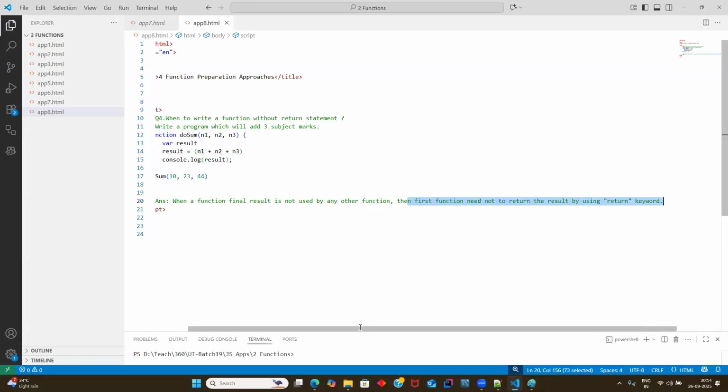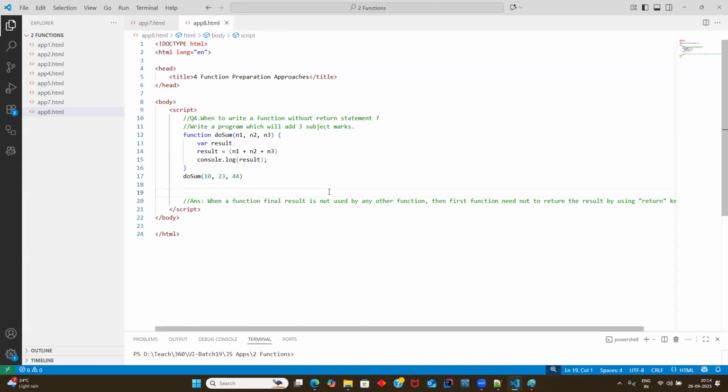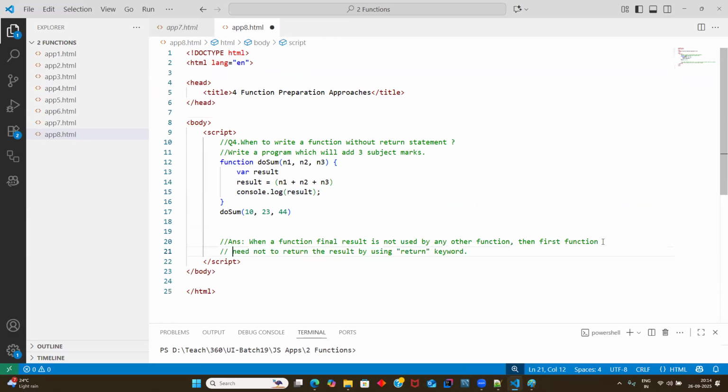It's completely not required, because my requirement is completed using only one function. So I need not use a return keyword to send a result to another function. I hope this is also clear, everyone. Guys, please confirm. Clear?